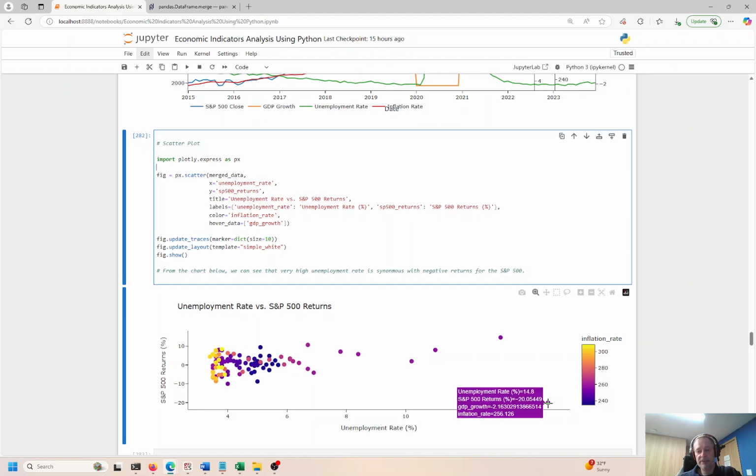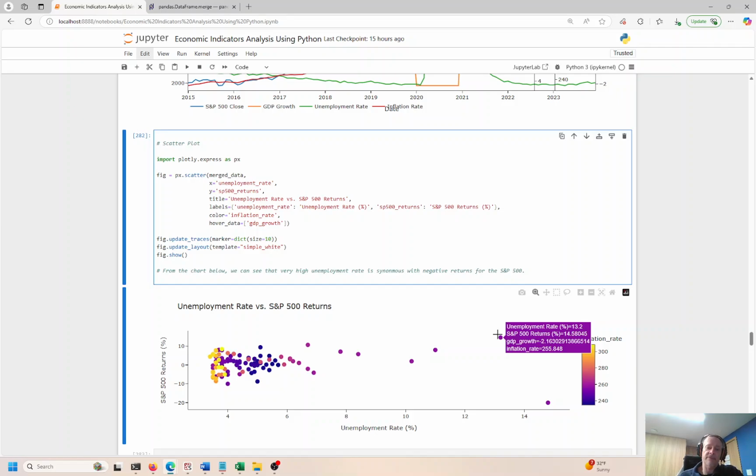But then as unemployment spikes up, the returns dip down a little bit, right? So as unemployment goes from 13 to 14, the return on the S&P, it's actually increased. S&P returns, oh no, negative. So negative 20%, right? So negative 20% when unemployment is 14.8. When unemployment spiked up, I think there was a lag.